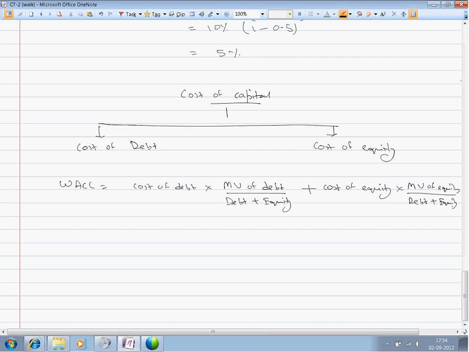We have taken the market value of equity as the base.